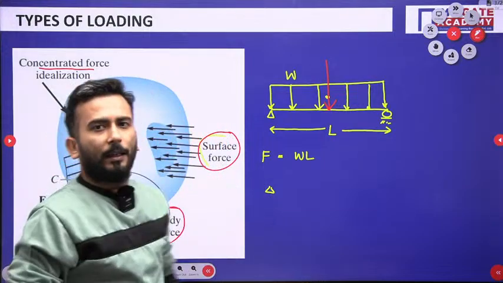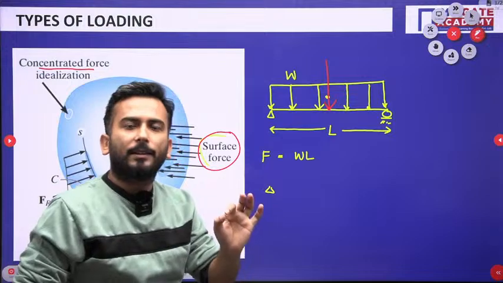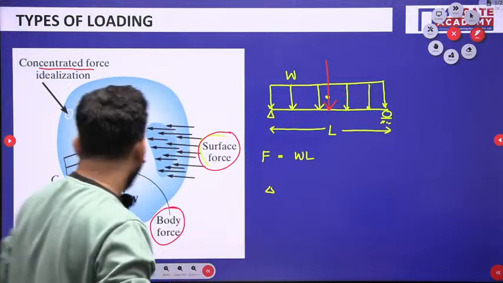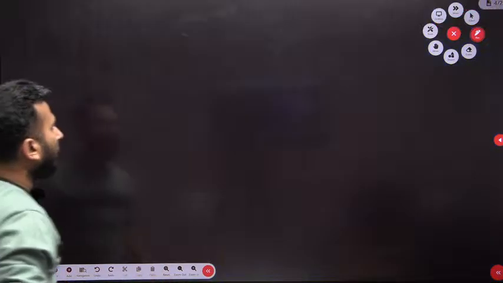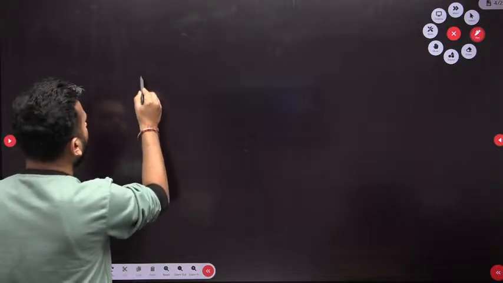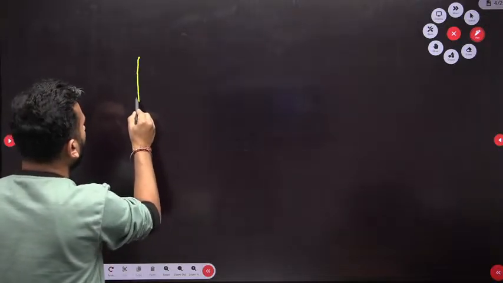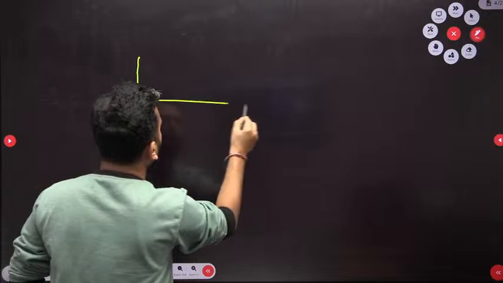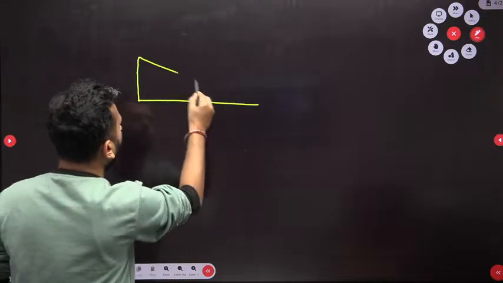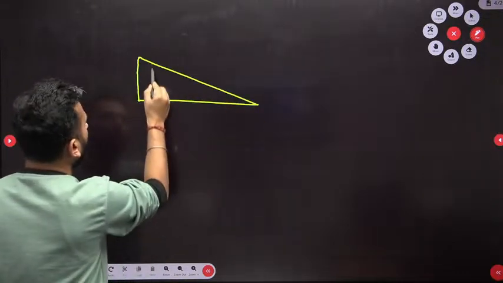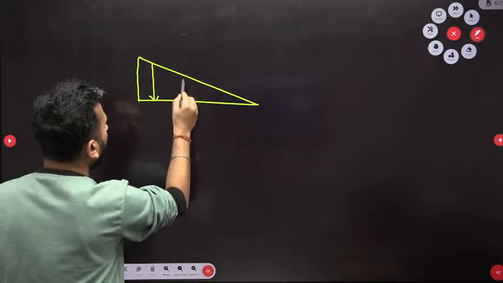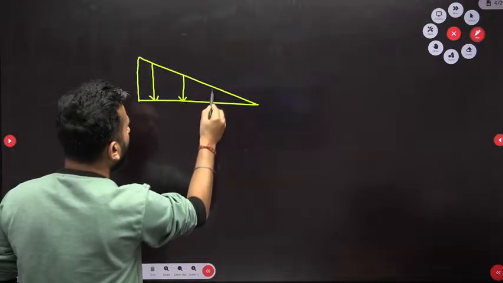Okay. So this is the way distributed loads need to be dealt with. Now I am giving you another example. For example, let's say there is a distributed load in the form of a triangle.